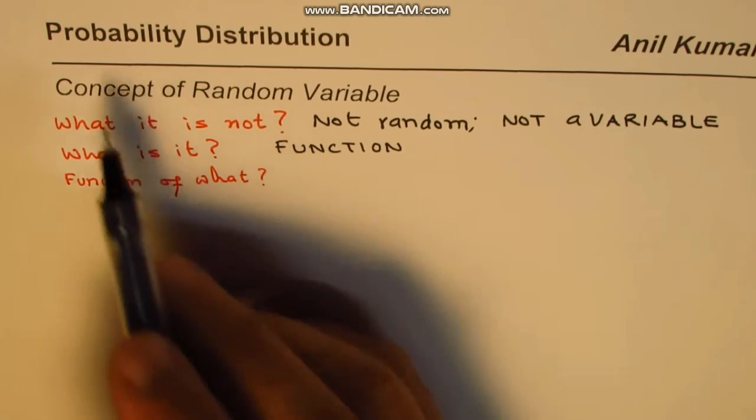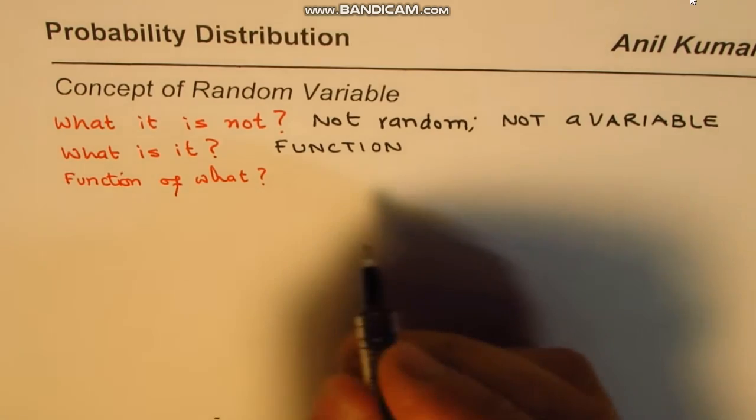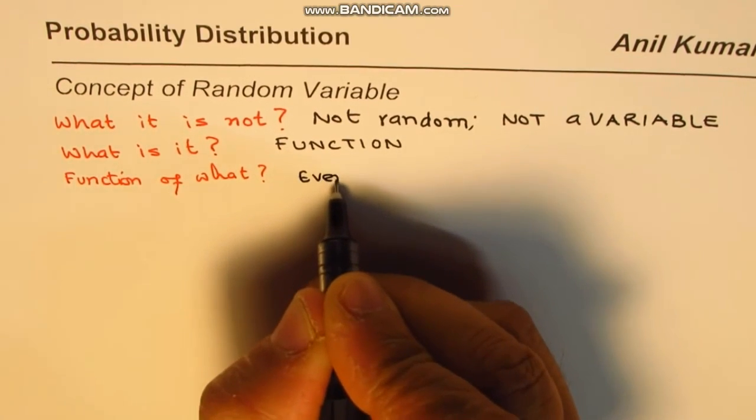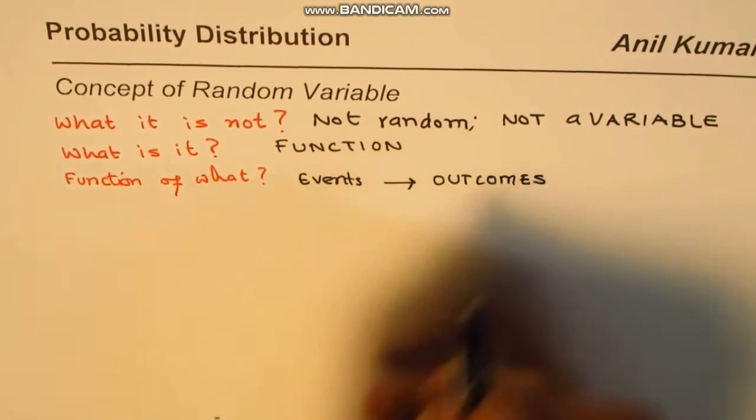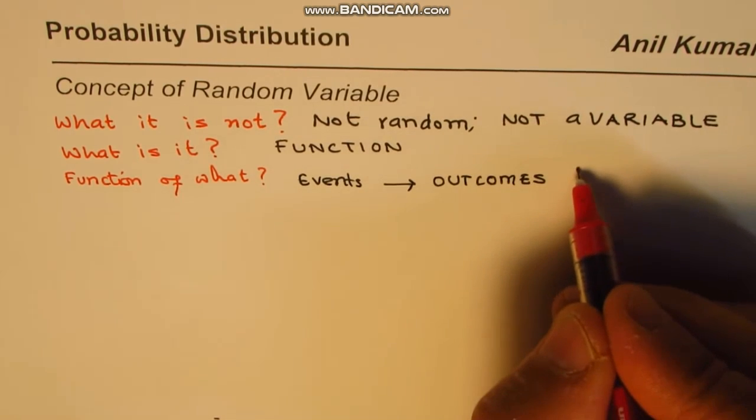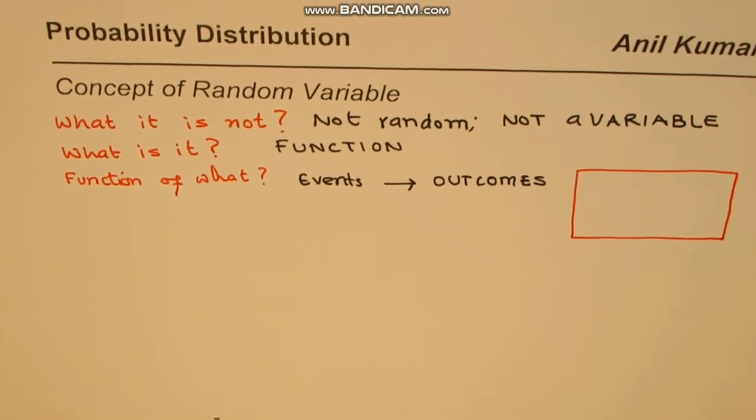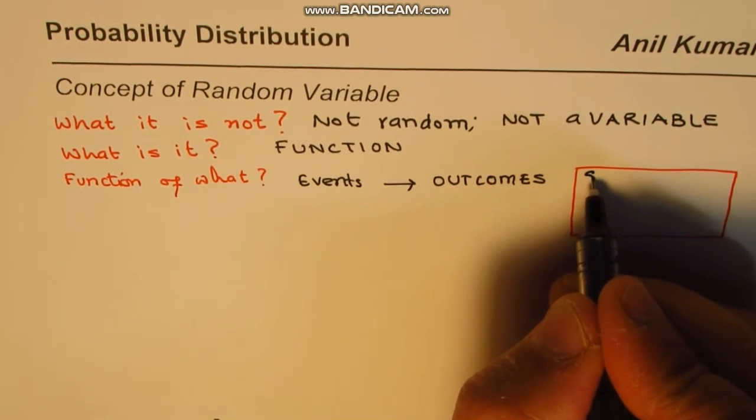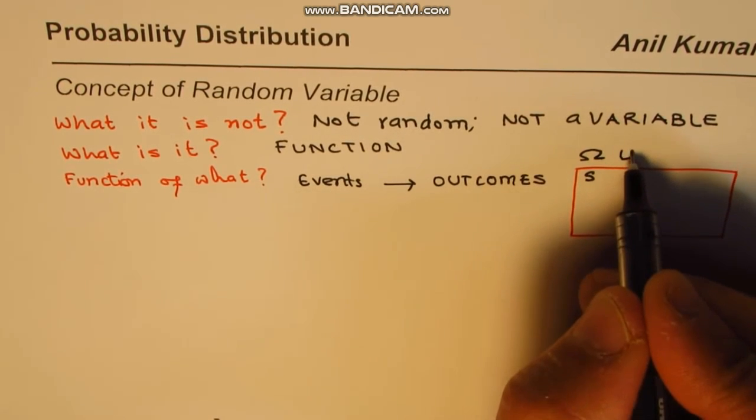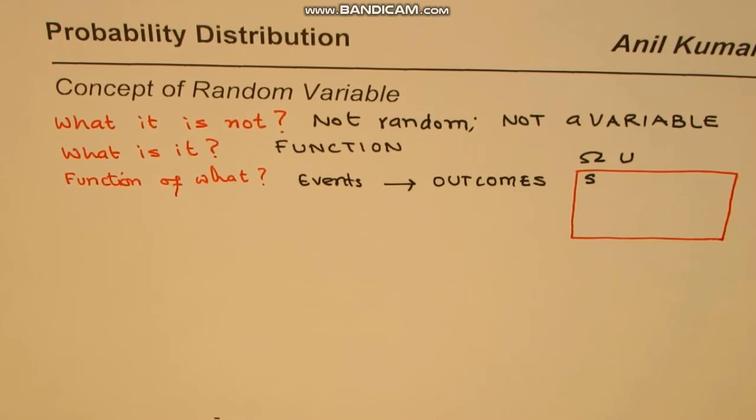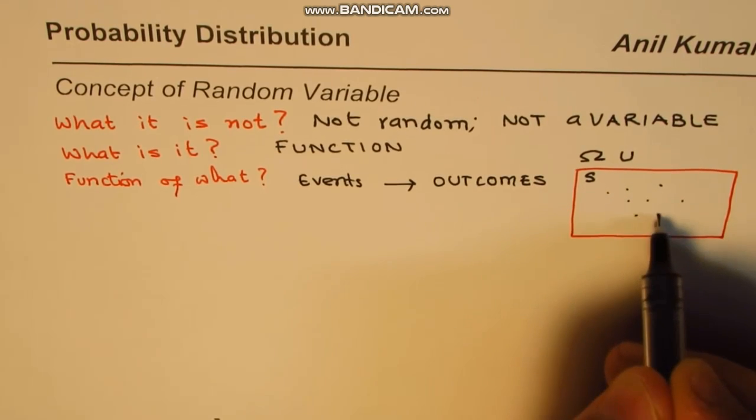Now we're talking about probability distribution. In probability, you have events, and every event will have outcomes. Normally we say this is the sample space, the set of outcomes, which you may write with the letter S, or omega, or call the universal set, whatever. We'll use S for the time being. Whenever there is an event, there is a set of outcomes.